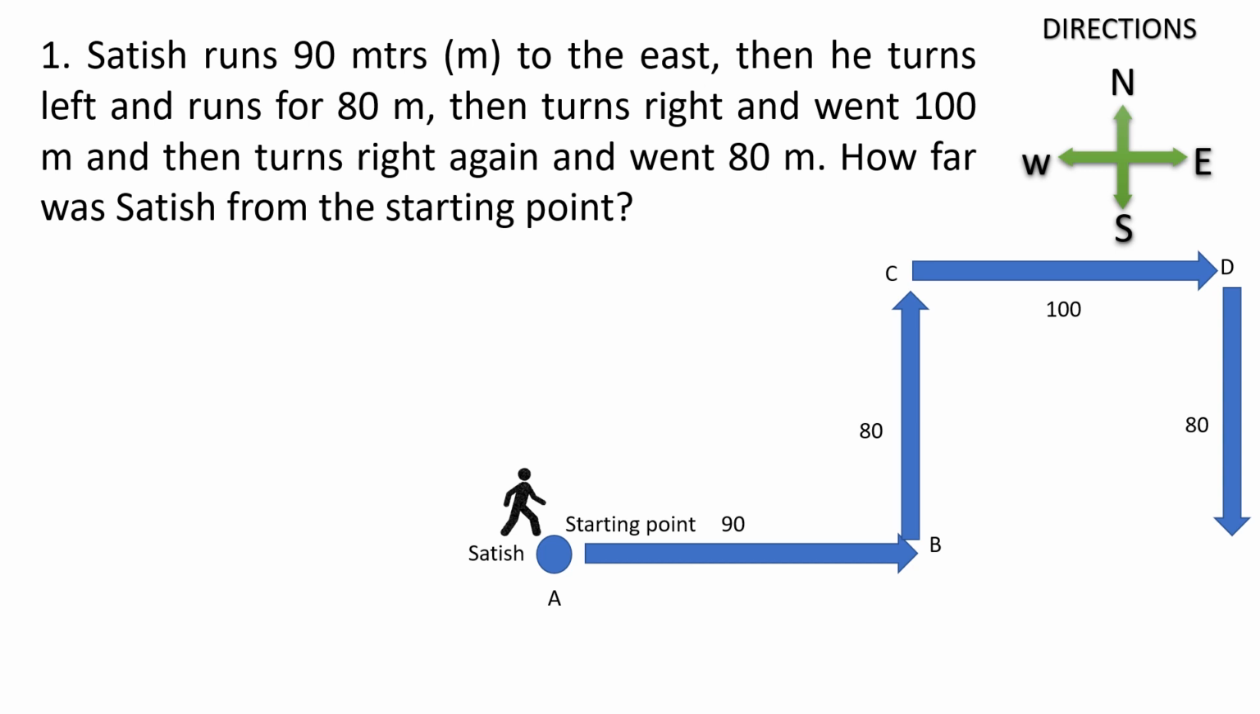Now look at the question. He has reached the end point. There is no other direction he has to move. So mark it as end point. Give alphabet as E. After this, once again read the question. What we have to do? We have to calculate how far was Satish from the starting point, that is A to E.